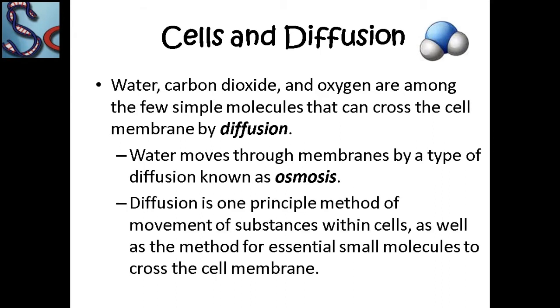Okay, now diffusion is one principal method of movement of substances within the cell as well as the method for essential small molecules to cross the membrane. It means the cell takes in essential or important material and releases discarded material outside of the cell with the help of osmosis or diffusion. Just as our body takes in food with the help of the mouth, the cell takes in food through the cell membrane by the process of osmosis or diffusion.